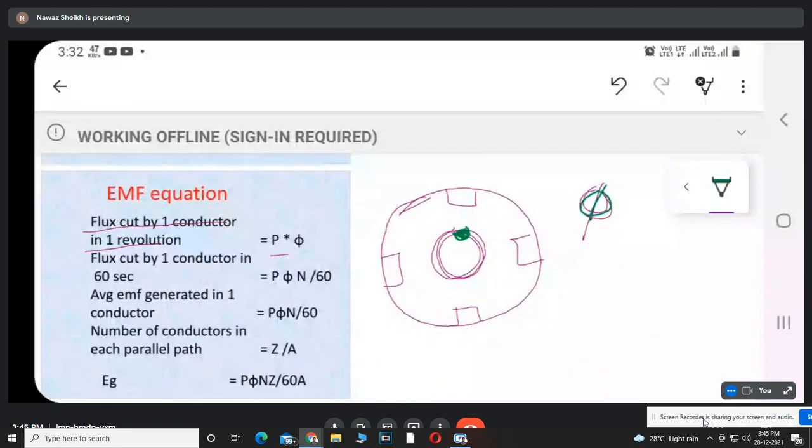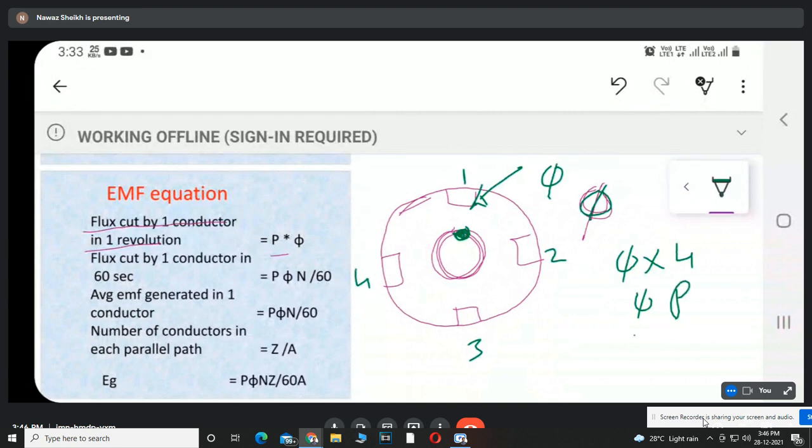It is 4: 1, 2, 3, 4. So if the flux produced by one pole is phi, the total flux linked by this conductor is phi multiplied by the number of poles, 4, which means phi multiplied by P, that is phi P. So the total flux linkage in one complete revolution by one conductor is flux multiplied by number of poles.